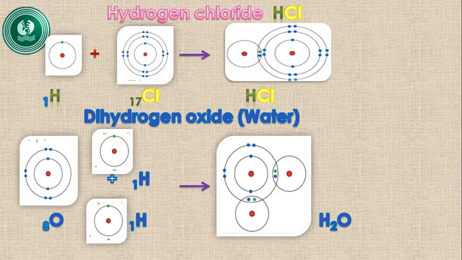So it needs 2 electrons to get the stable electronic configuration of noble gas neon. So it needs 1 electron from one hydrogen, another electron from another hydrogen. So it forms the water molecule by the oxygen atom sharing 1 electron with each hydrogen atom and forming two covalent bonds.